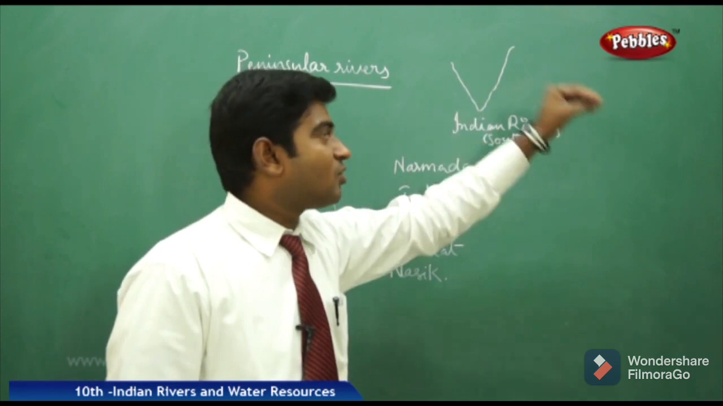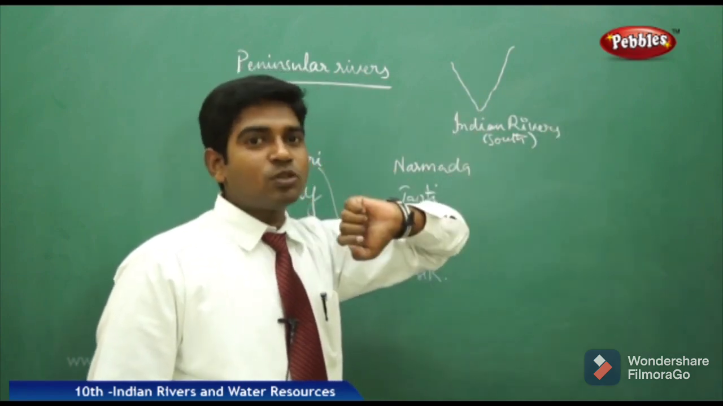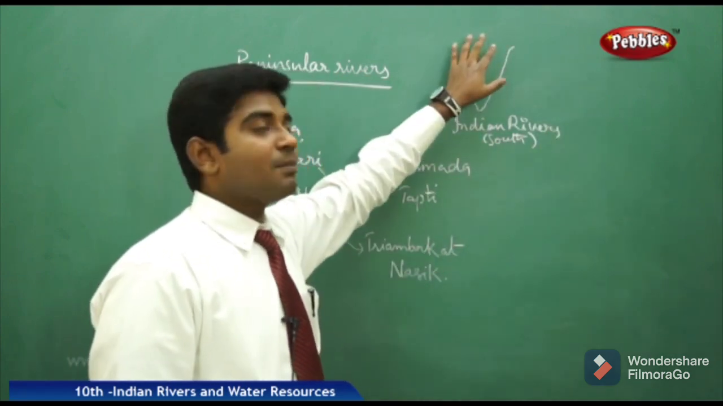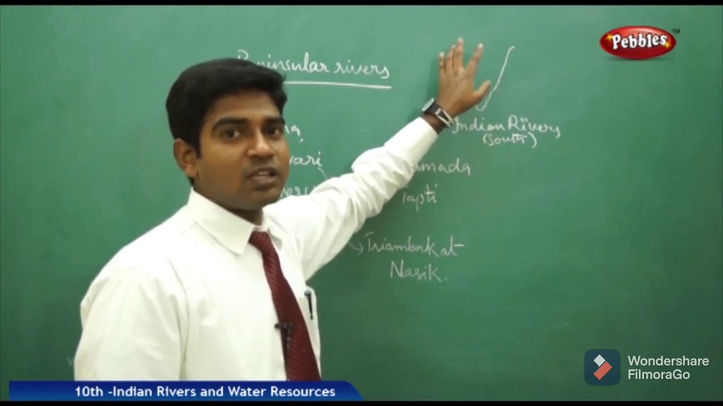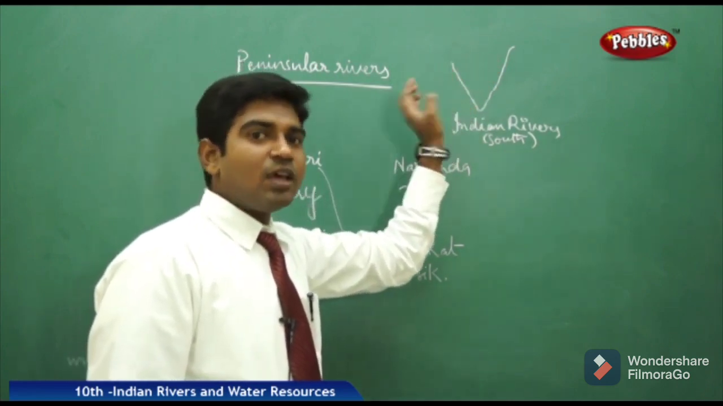flow towards the east and fall into the Bay of Bengal, except two rivers, the Narmada and Tapti, which are in the upper part nearby Gujarat, the Satpura region. They flow westwards and fall into the Arabian Sea.